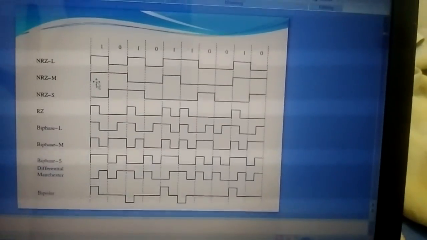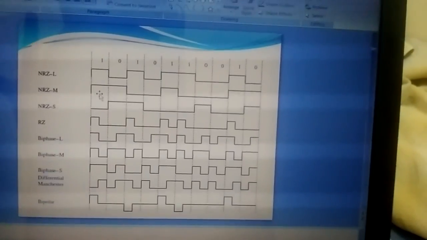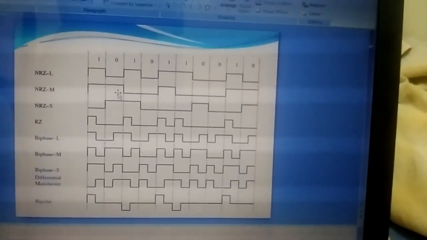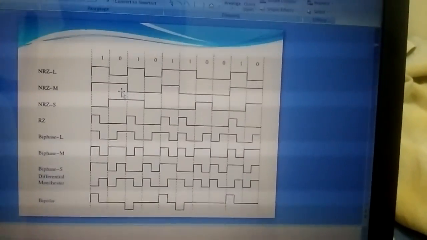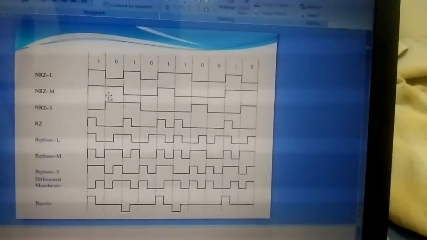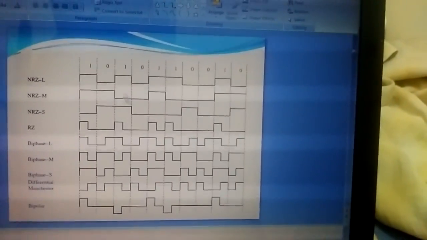For NRZ mark, it is different: the transition will be there only if 1 is present. That is, for alternate ones, you will have the pulse in positive and negative.